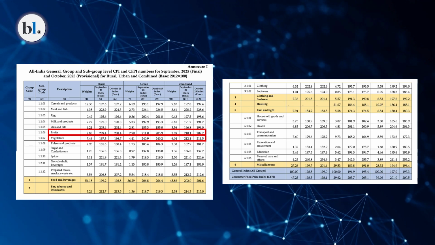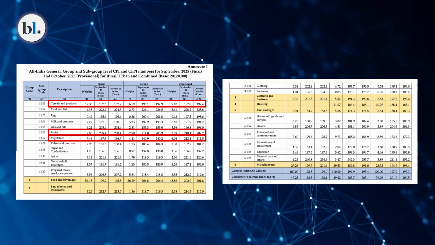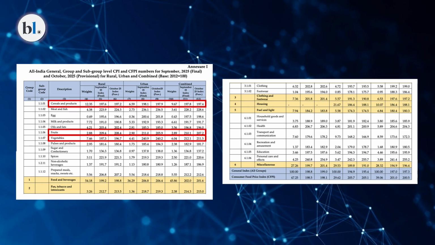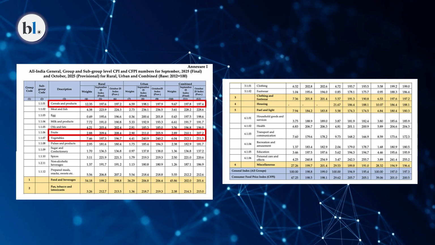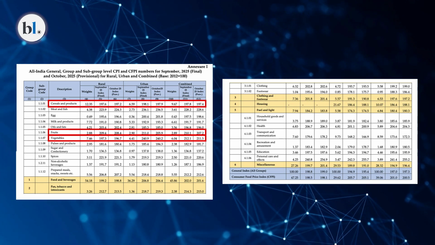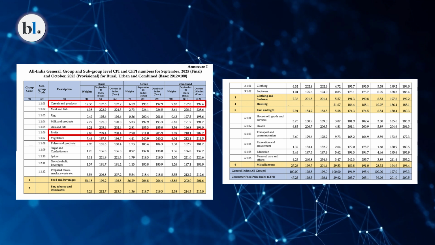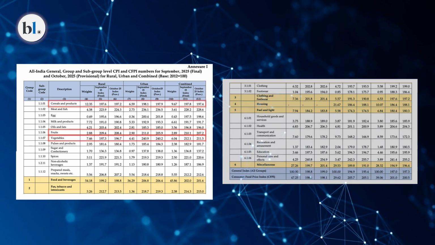At the same time, the prices of cereals, of course, are in the positive zone, but still on a declining trend. The only concern there is the edible oil prices, where we are not seeing any kind of relief. But apart from the edible oil, most of the food items are in the deflation zone. So the second reason for this kind of inflation is very low food and vegetable prices, or in other words, food inflation.